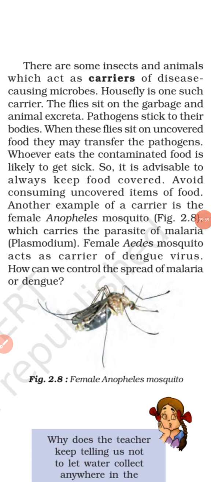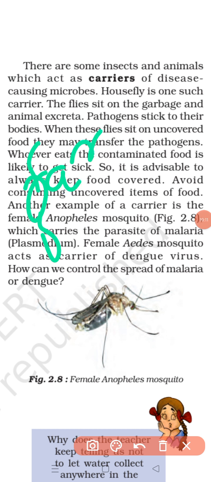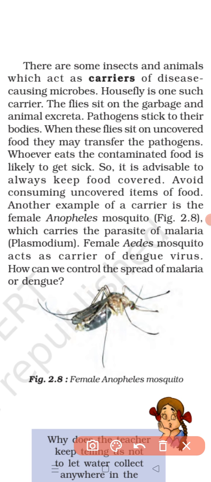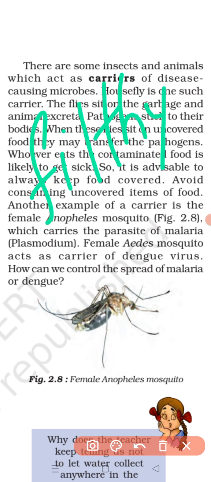Now you know that houseflies lay eggs on garbage dumps. So you can refer to this that houseflies breed and feed in filthy or insanitary places.